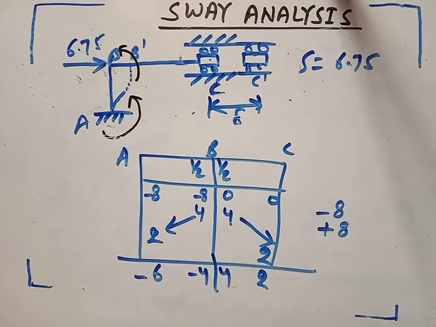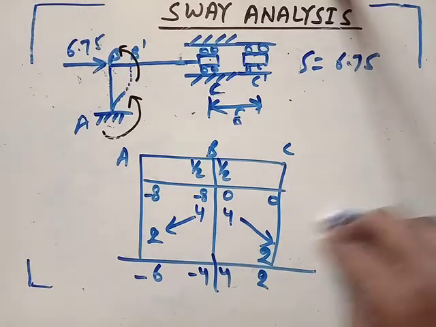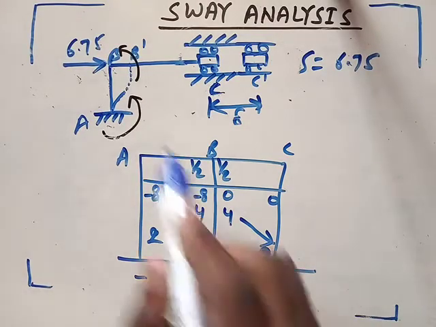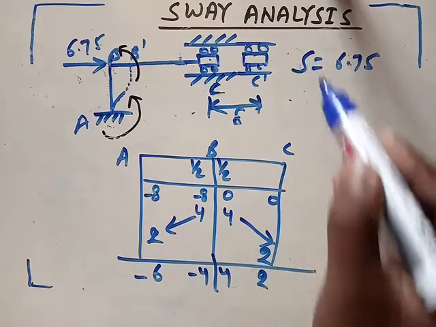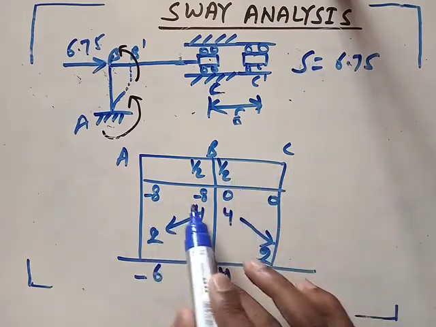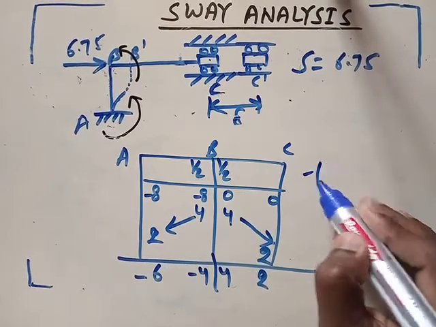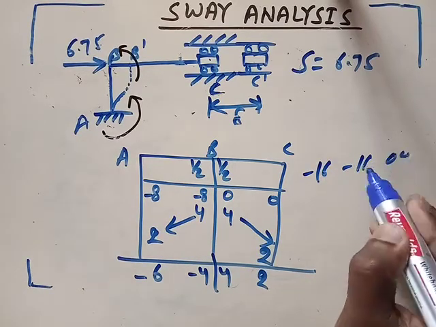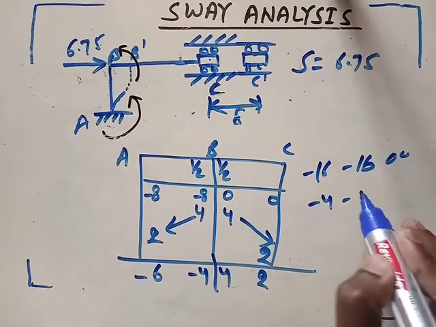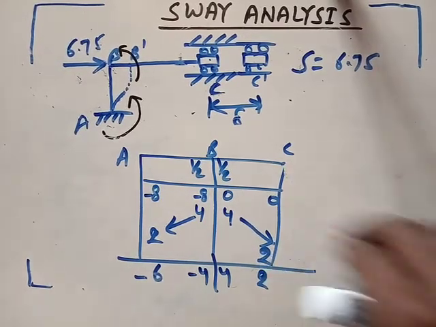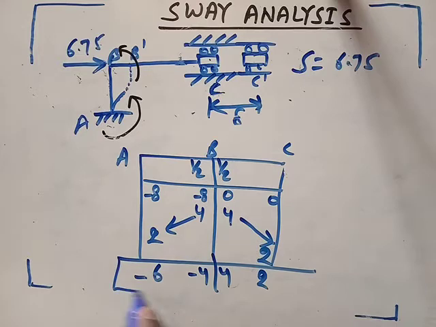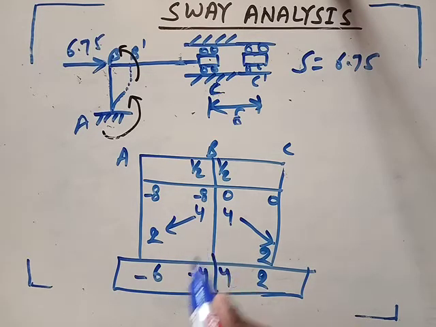But remember, this moment is not due to this 6.75 sway force, because we have assumed -8, -8, 0, 0. Some can assume -16, -16, 0, 0. Some can assume -4, -4, 0, 0. So depending upon these assumptions, this value will be different. So we need to find due to which sway force this moment has developed.